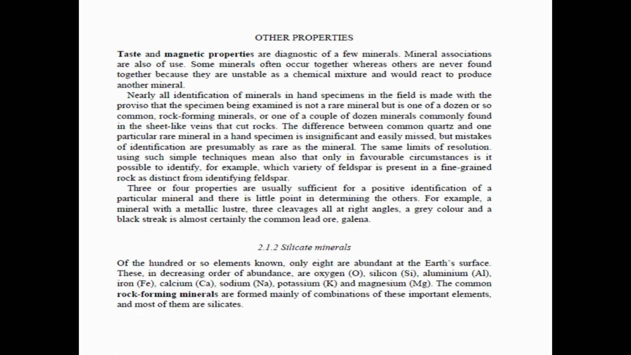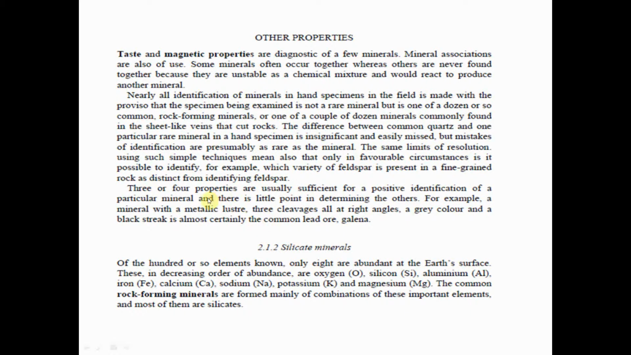Three or four properties are usually significant for a positive identification of a particular mineral, and there is little point in determining the others. For example, a mineral with a metallic luster, three cleavages all at right angles, a grey color and a black streak is almost certainly the common lead ore, galena.